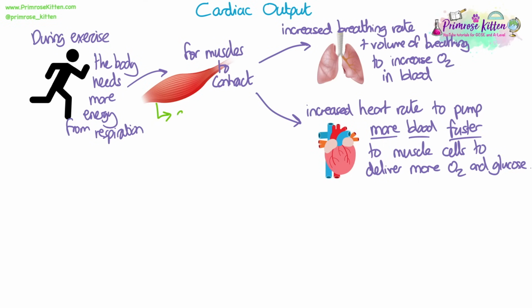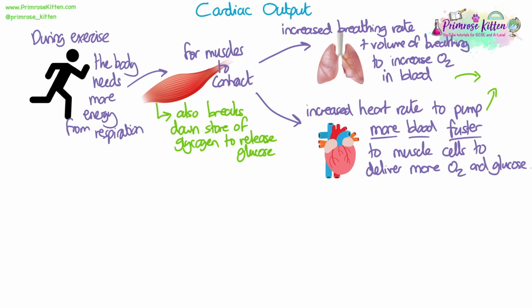glucose. When talking about this, we need to use the word more a lot because your body always breathes and your heart always beats and you are always transporting oxygen and glucose around the body and your body does always need some energy. But when we are doing exercise, we need more energy because we're doing more muscle contraction, so we need to increase our breathing rate to have more oxygen and we need to increase our heart rate to transport more blood faster to the cells so they can have more oxygen and glucose in order to carry out more respiration. In muscle cells as well, we have a store of glycogen, which is broken down to release the glucose for respiration.